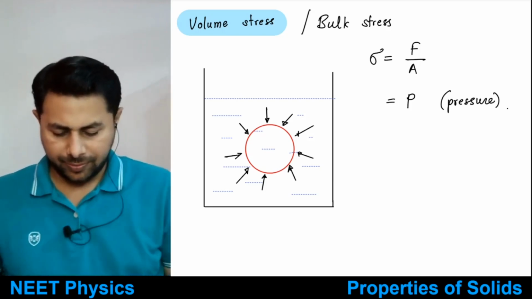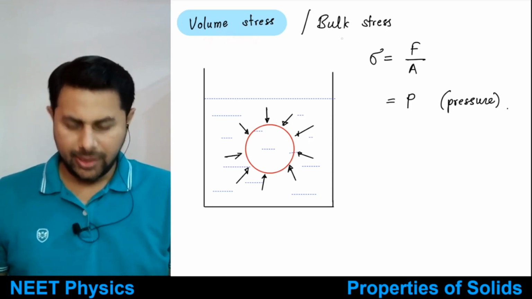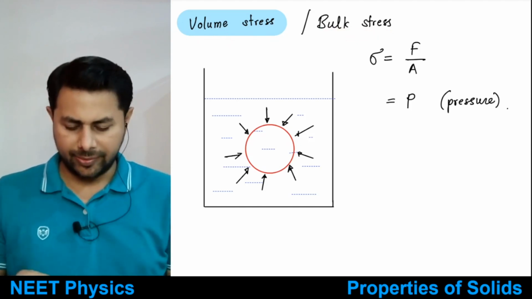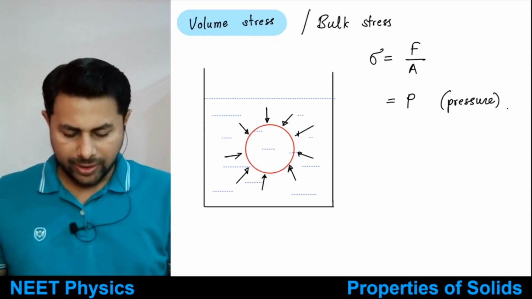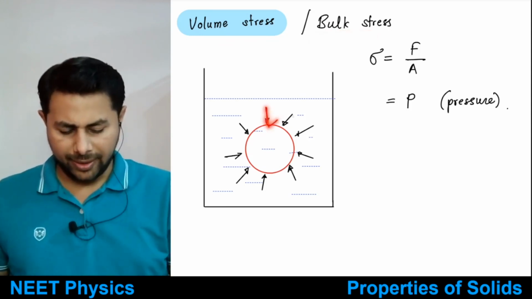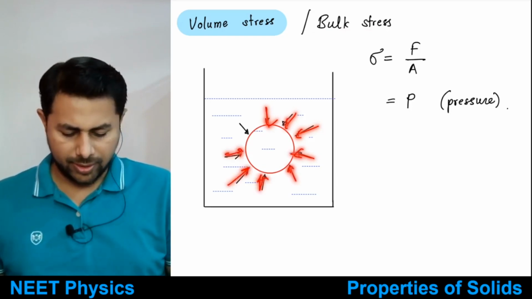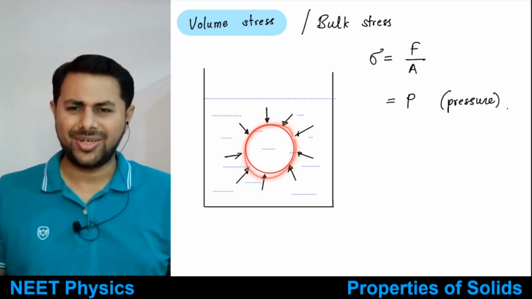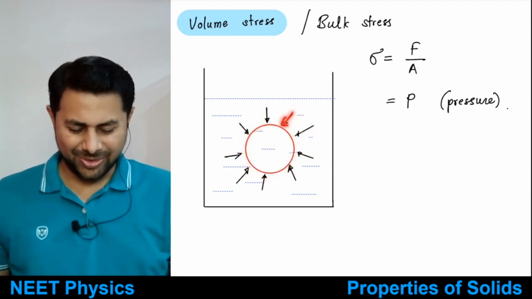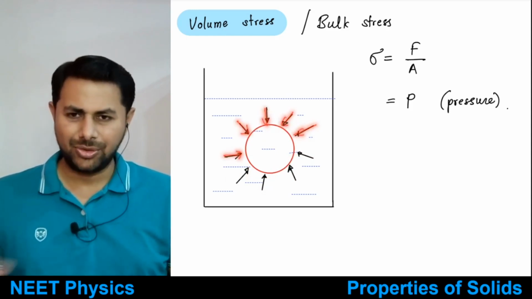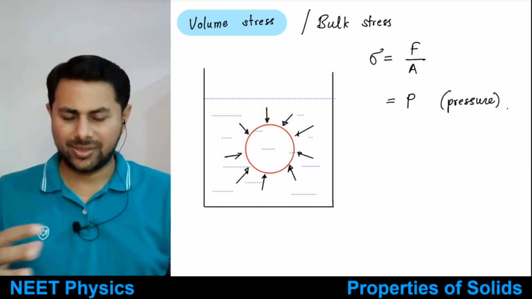Okay, so here, volume stress, or it is also called bulk stress. Bulk means the size, amount of substance, right? So now how will the size change? To change the size only, not the shape, you need to apply a force perpendicular to this object, right? So the object is circular, not circular, it is spherical. So then the force must be perpendicular to the surface area and it should act equally from all directions, okay?